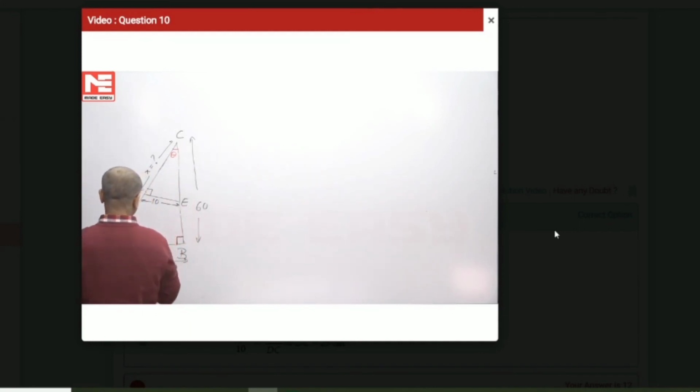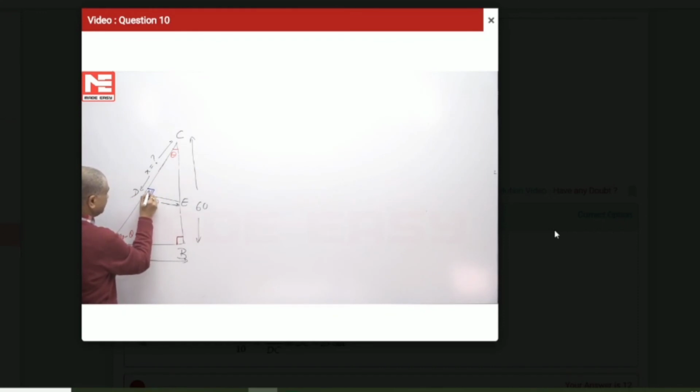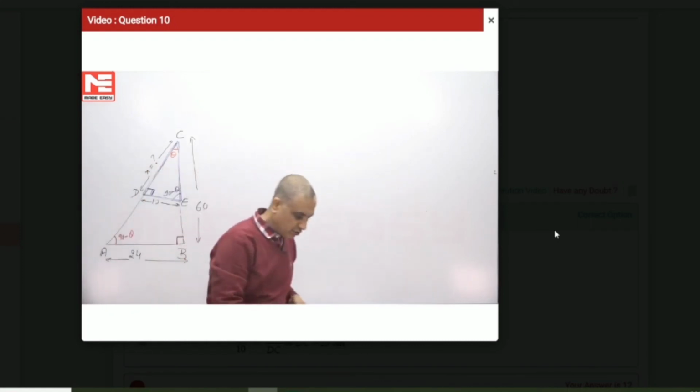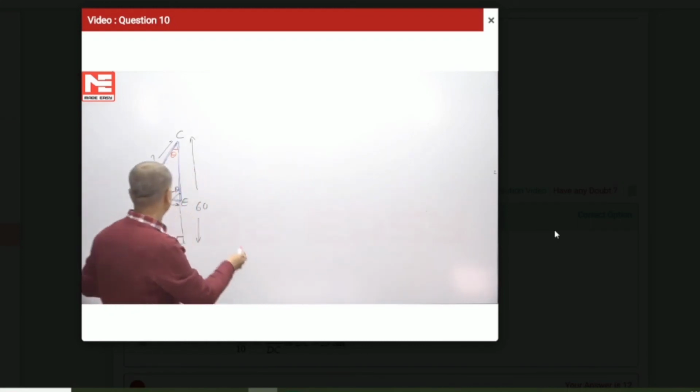Now this angle is 90 for the smaller triangle, this angle is theta. If we take this blue triangle, one angle is 90, another angle is theta, so the third angle will obviously be 90 minus theta. I'm highlighting this blue triangle, and also this red triangle.